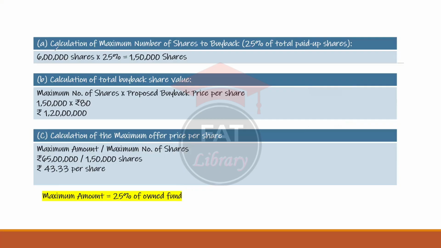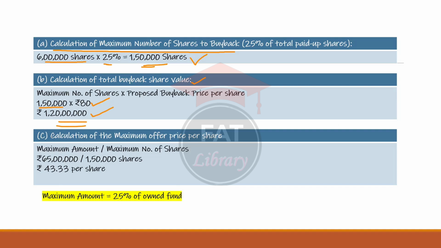The first requirement, calculation of maximum number of shares to buy back. So how many shares can be bought back? We have 6 lakh shares. So 25%, as I said, only 25% will be the maximum limit. 25% of those shares, that is 1,50,000 shares are the maximum number of shares to buy back. The second requirement is calculation of total buyback share value. So now 1,50,000 are the number of shares. Proposed buyback price given in the question is 80 rupees per share. Buyback share value comes to 1 crore 20 lakh rupees.